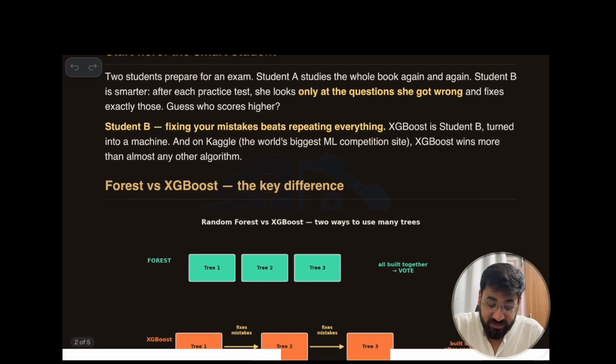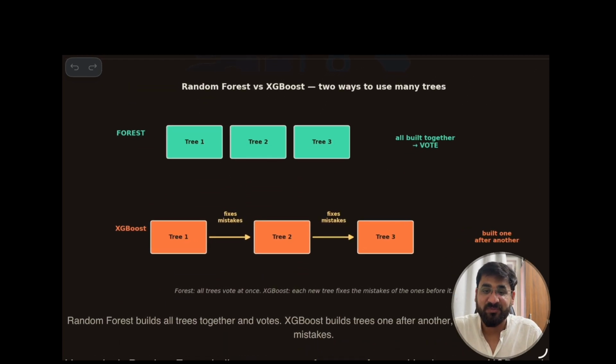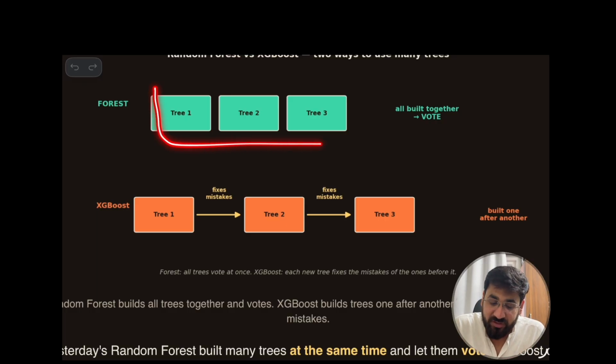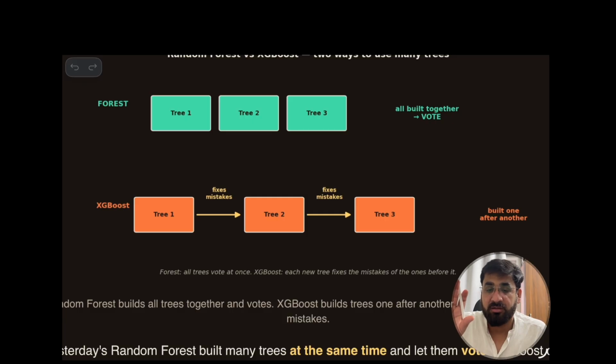Now see the key difference in the diagram. Now the whole picture will be completely clear. In random forest that we studied, every tree in the forest at one time gives its consensus, its vote, and we take that as the consensus of each tree in the forest, whether it's a yes or no or a number.